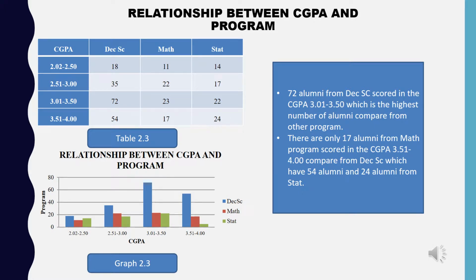Graph 2.3 and Table 2.3 show the relationship between CGPA and program. 72 alumni from Decision Science scored in the CGPA 3.01 to 3.50, which is the highest number of alumni compared to other programs. There are only 17 alumni from the Maths program who scored in the CGPA 3.51 to 4.00, compared to Decision Science, which has 54 alumni, and 24 alumni from Statistics.